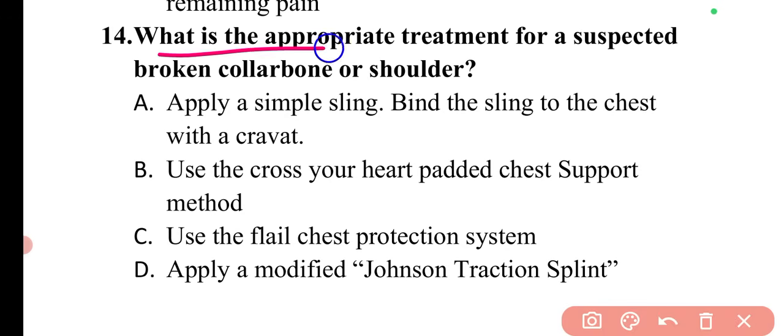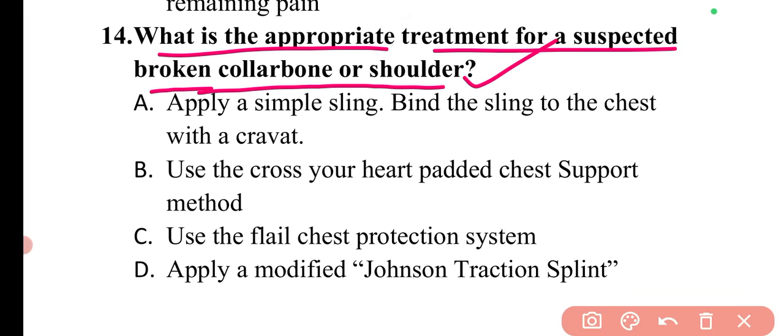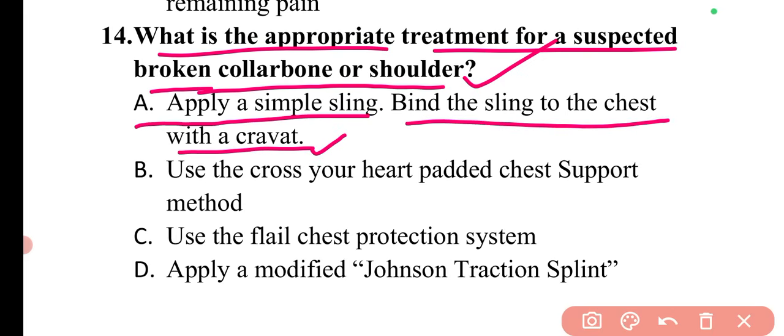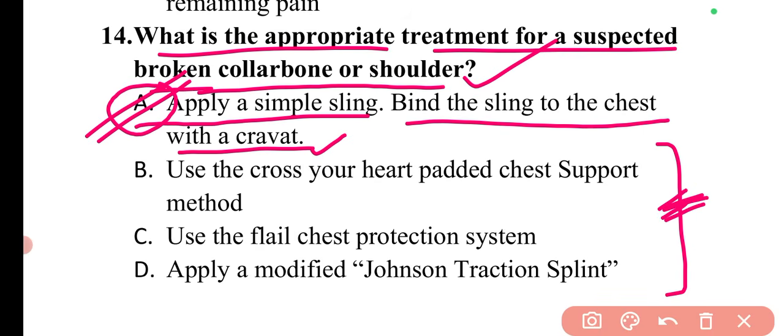Next question is, what is the appropriate treatment for a suspected broken collarbone or shoulder? So the appropriate treatment is, we can simply apply a simple sling, bind the sling to the chest with a cravat. So here option A will be the correct answer. You can also read the other options, as the PDF will be provided to you, and then you can practice these questions as well.